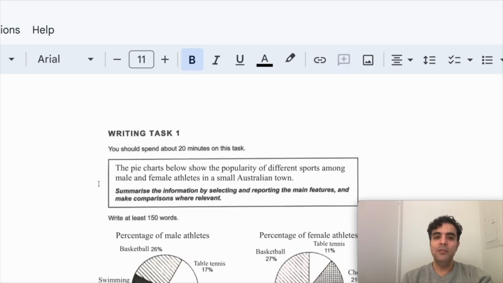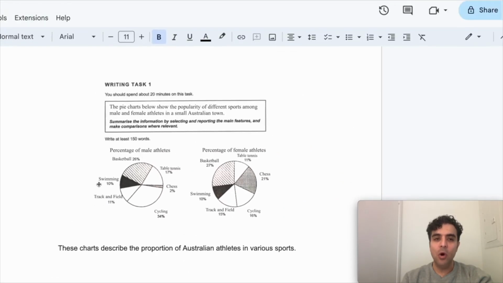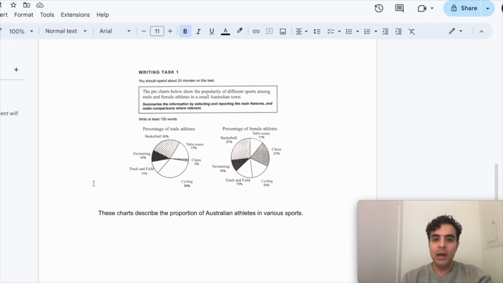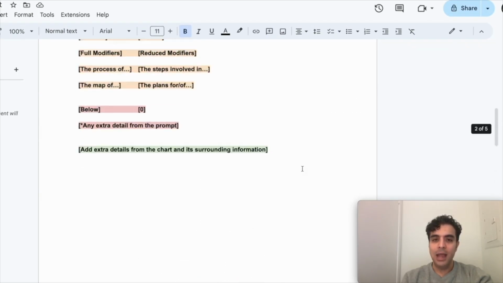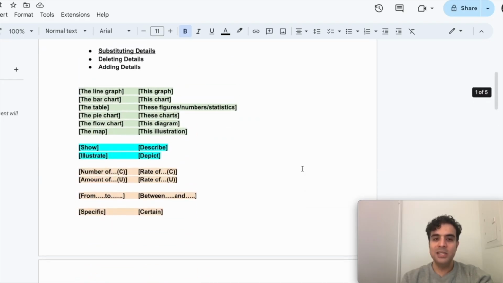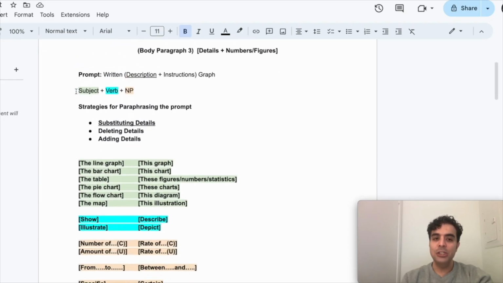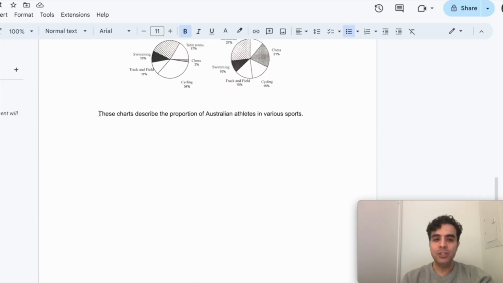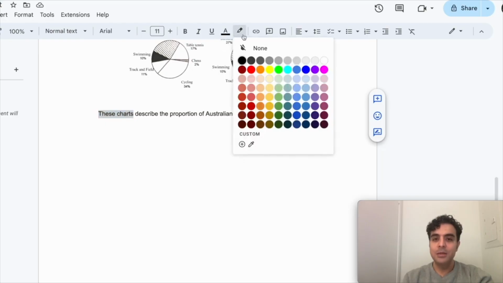And again, if you go back and review all of the structures and strategies that we've looked at in today's lesson, you'll see that I've actually made changes to all 3, and I've tried to use all 3 strategies. So subject, verb, and MP have been changed. These charts is my subject, okay?